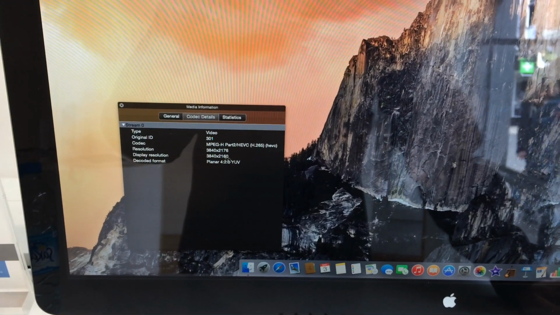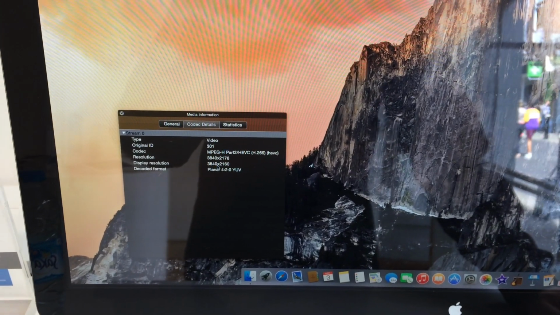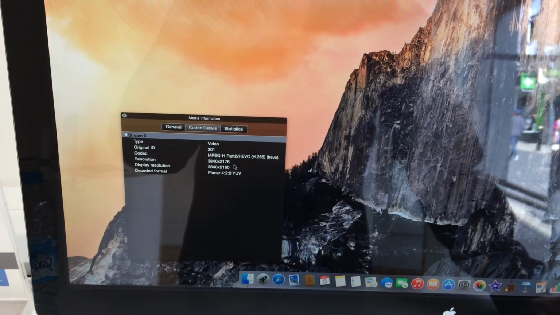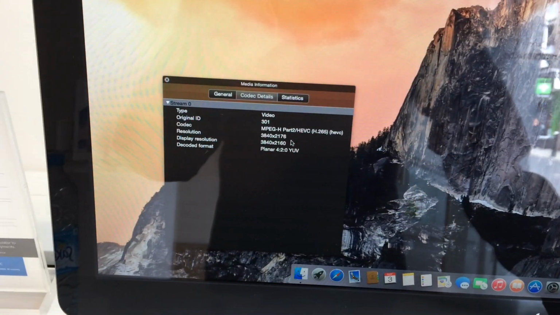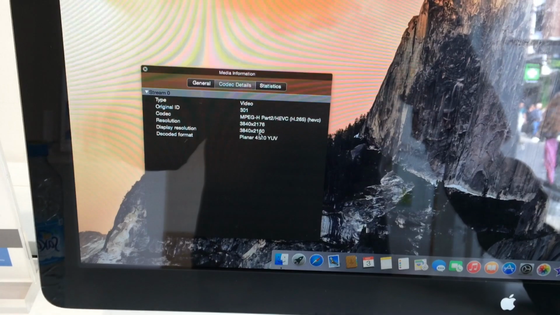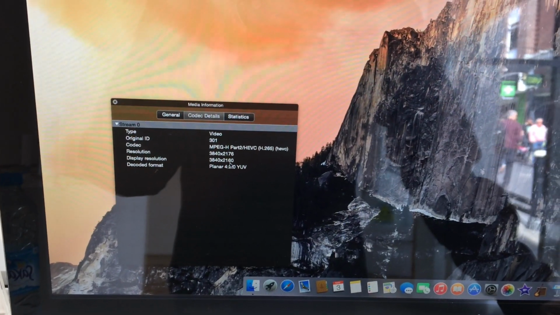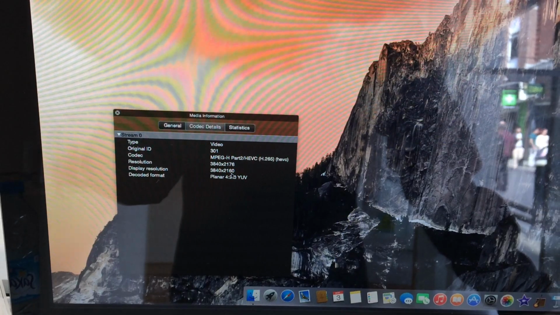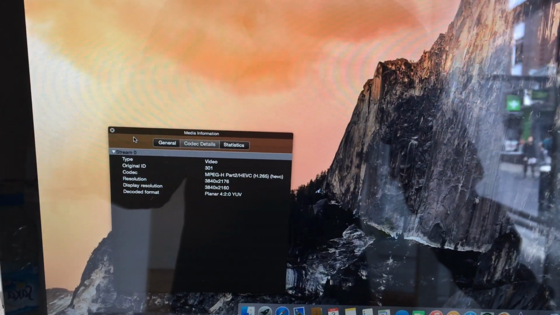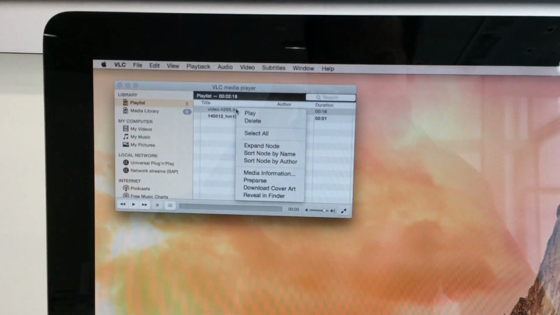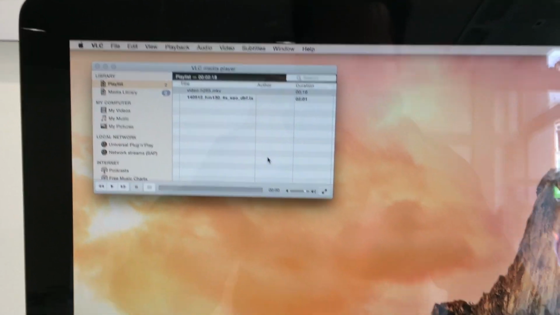Codec details, so we can see that's 4K resolution, 3840 by 2176. You can see that the display's resolution is a bit smaller than the video's resolution. The display's height is only 2160, so the video file is actually larger than what the display can handle. I've got another video file there, also H.265.